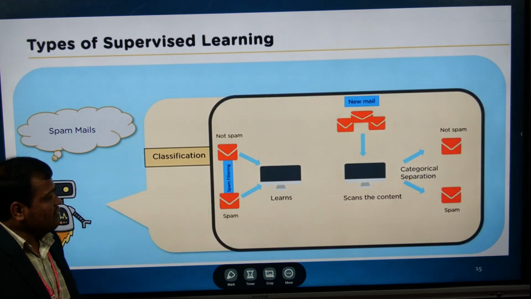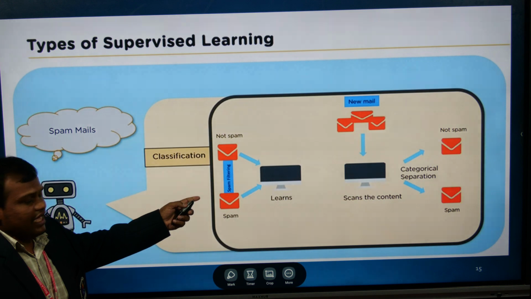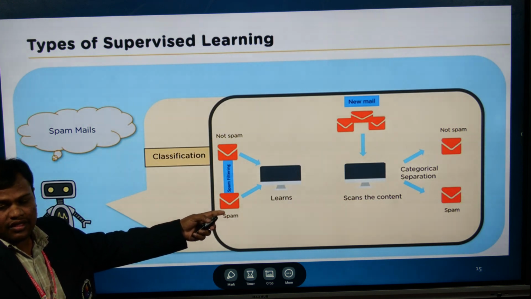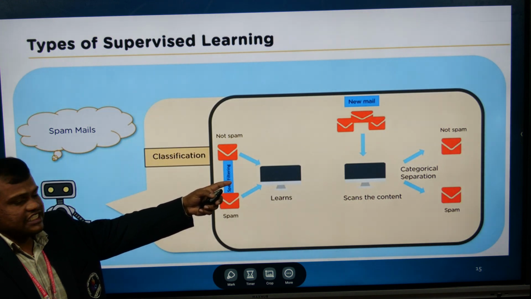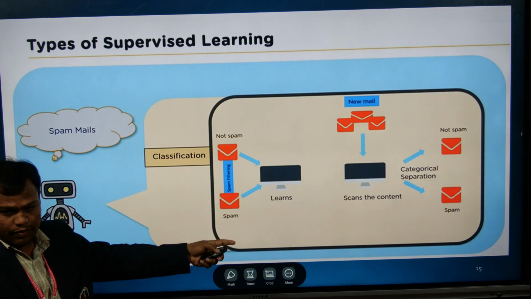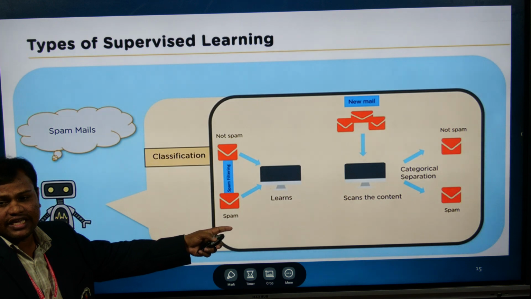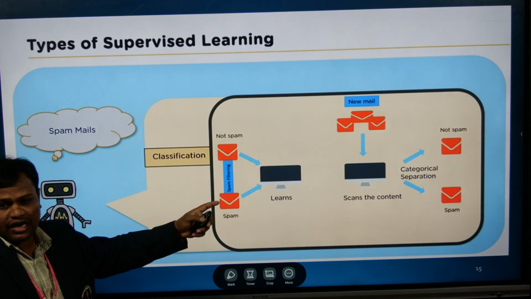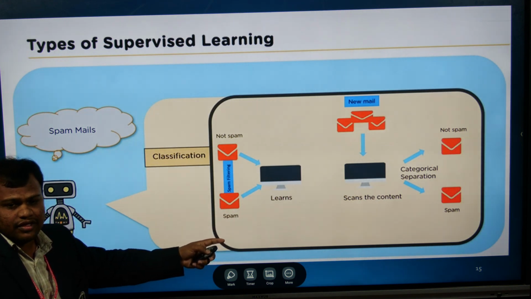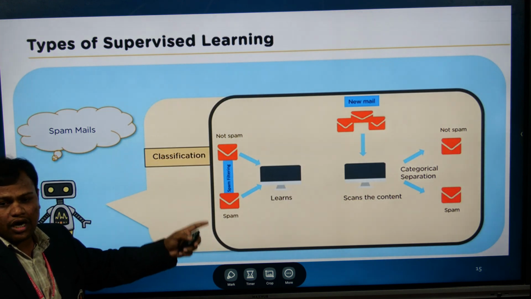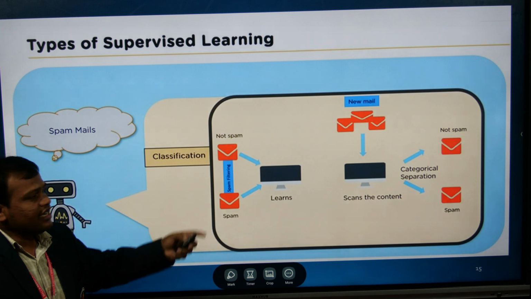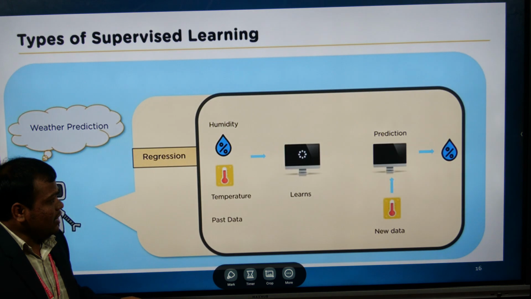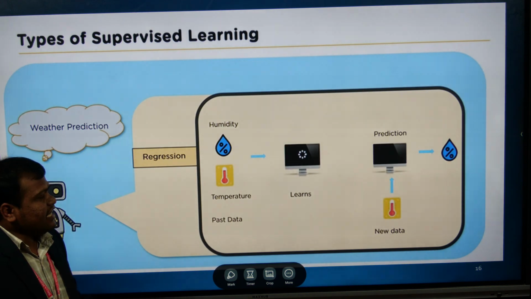Let me go along with one example. There is a mail. Based on the keywords, the mail is going to be classified as spam or not spam. This is one example of classification. Based on the keywords, the model is going to predict whether it is a spam mail or not. Similarly, regression.